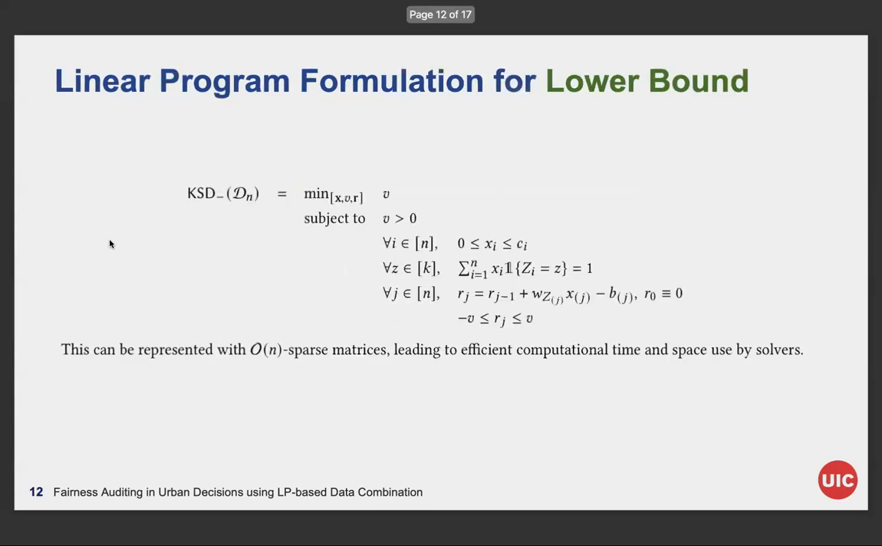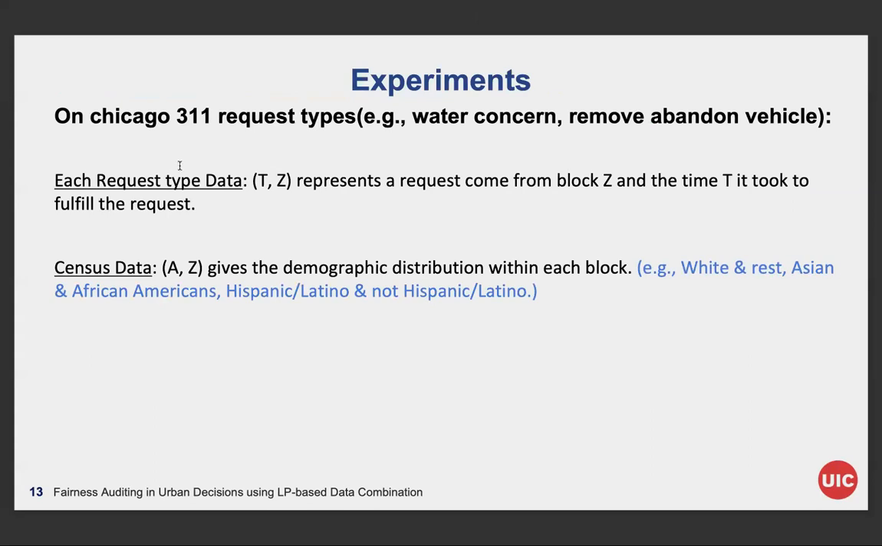Now the question is, in practice, does our method give any better bounds than Carlos' method? So going back to the original motivation of this paper, we want to study the demographic disparity of Chicago 311 data. In the 311 dataset, there are many request types like cut a tree or remove abandoned vehicle. We study them separately because they have different general processing time.